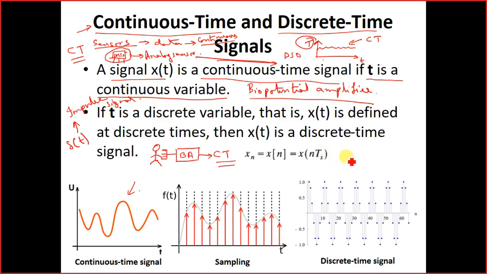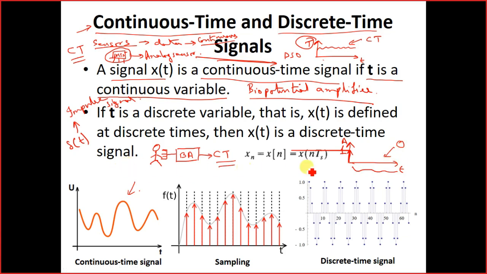What is the characteristic of delta t? It has a value, or amplitude, of 1 at t equals 0, and at all other places it has a value of 0.